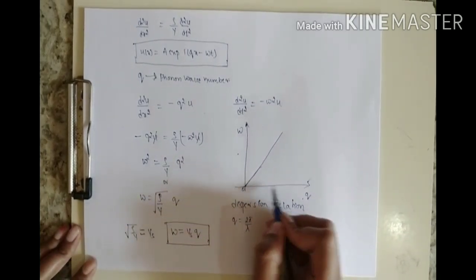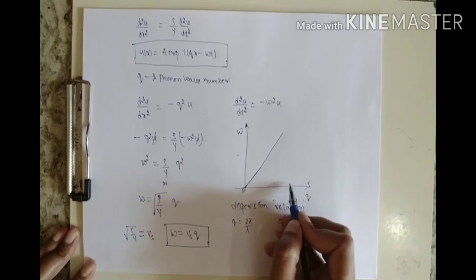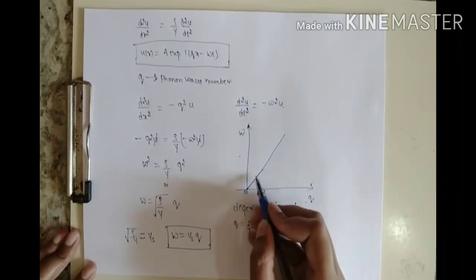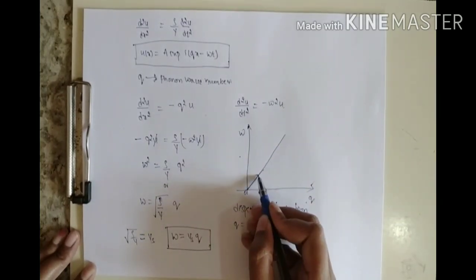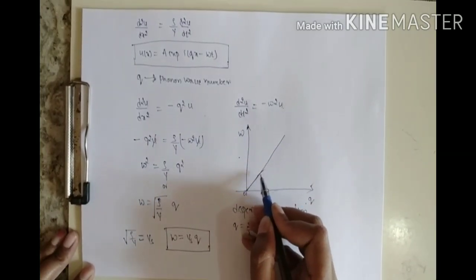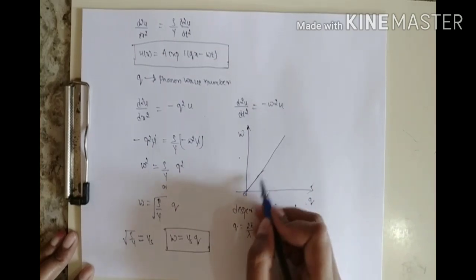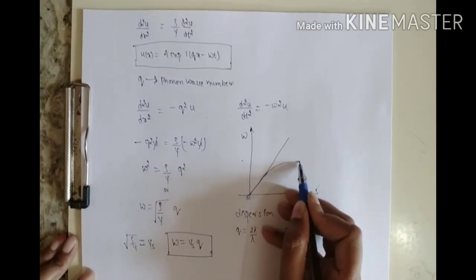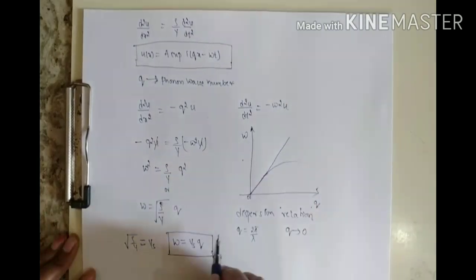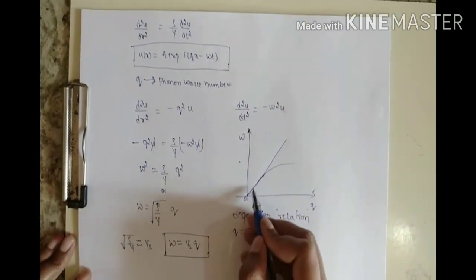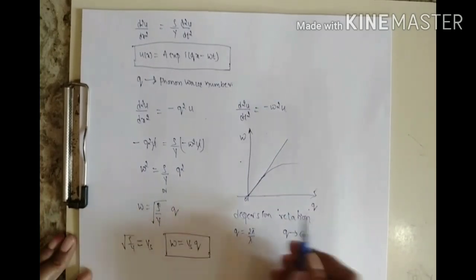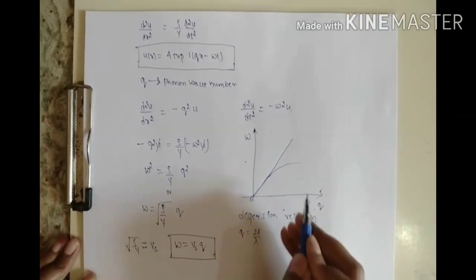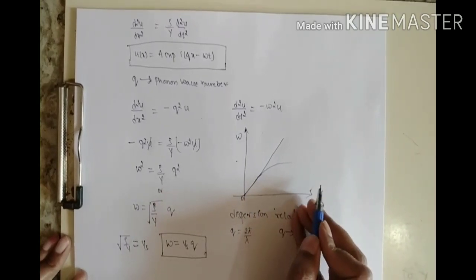However, this is not true for the short wavelength region. As q goes on increasing, this may not be true. At that time your elasticity may fail. You may not get the linear relation, and it may deviate from the linear region. That we will consider by taking the example of monoatomic and diatomic lattice.